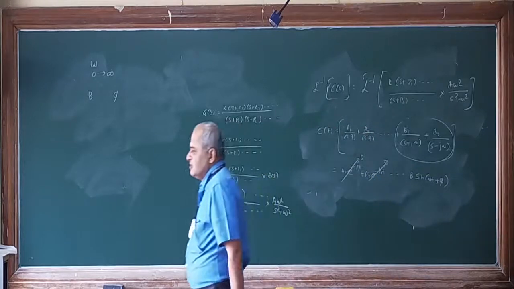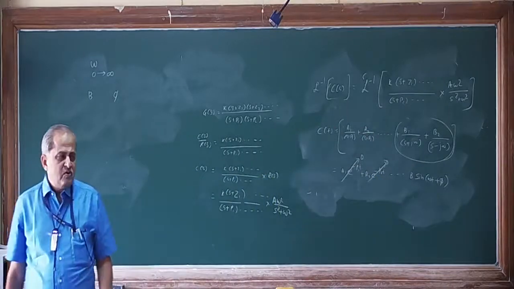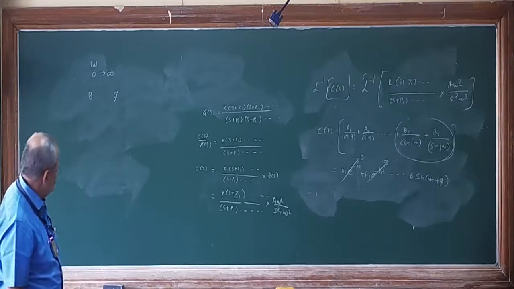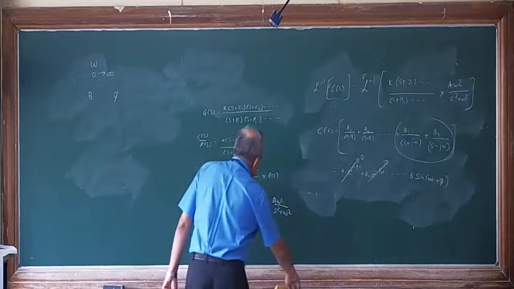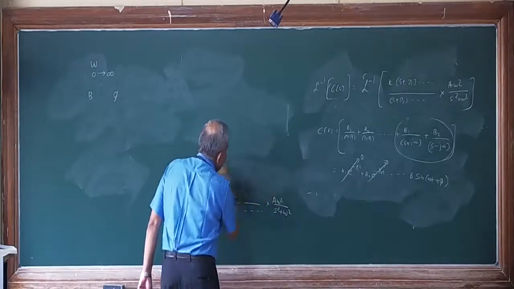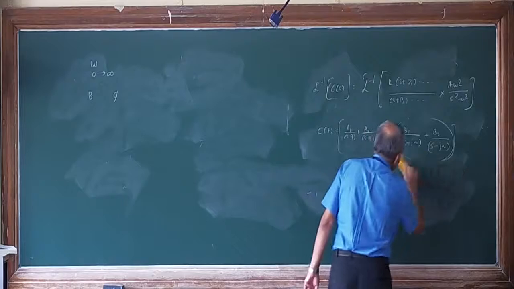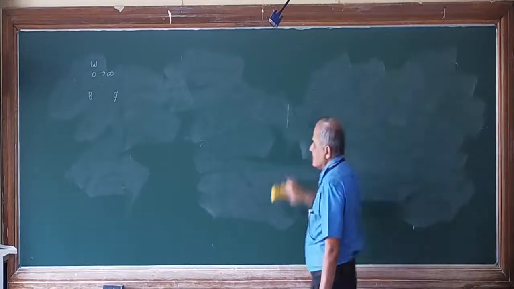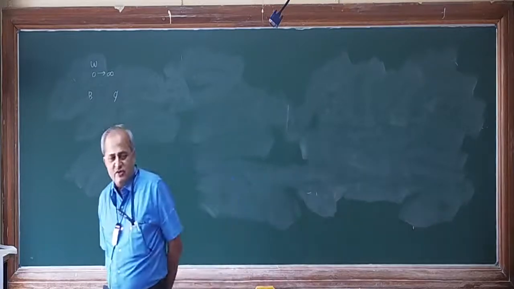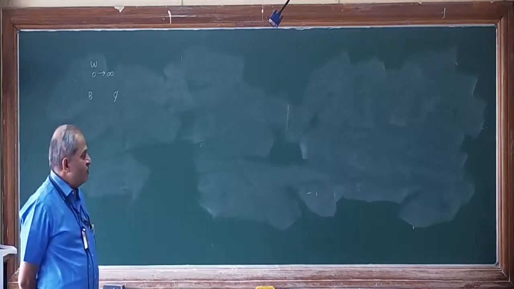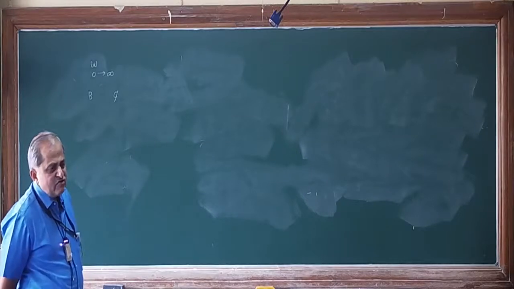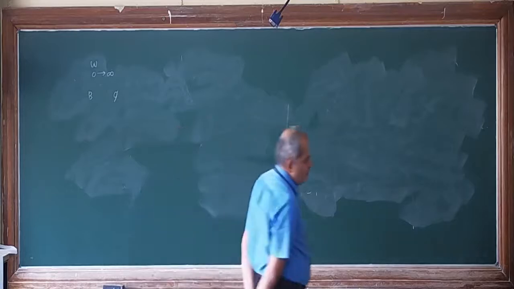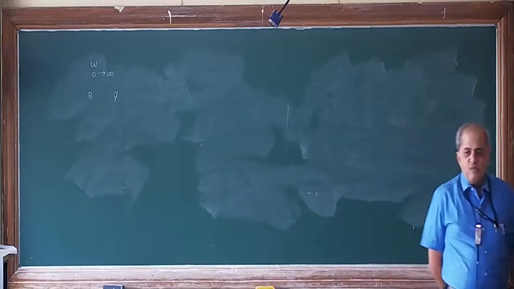Now here, in this particular topic of frequency response analysis, there are two things we are going to do. First, we are going to plot the relationship between phase angle and amplitude with respect to frequency. So the method of determining the relationship between the phase angle, frequency and magnitude is called representation by using some plots. There are two methods of plotting the things. One is by polar plot.